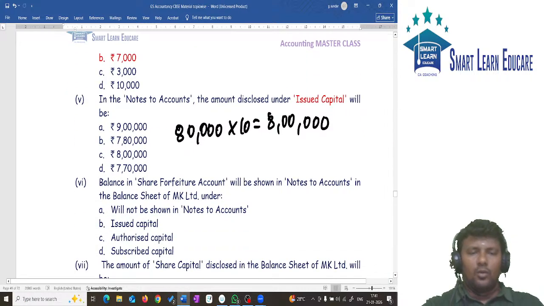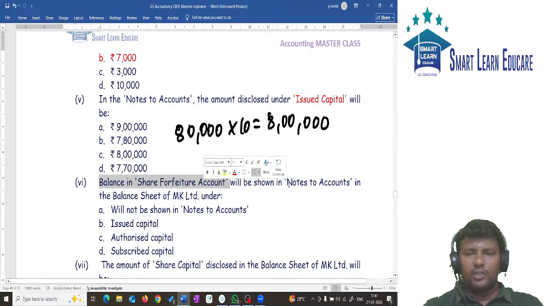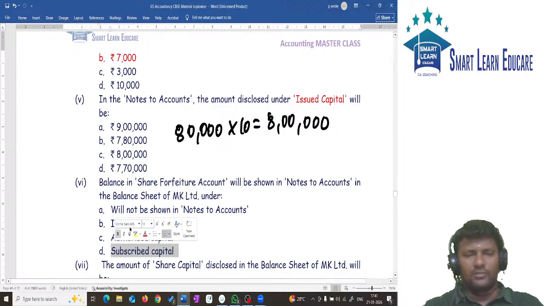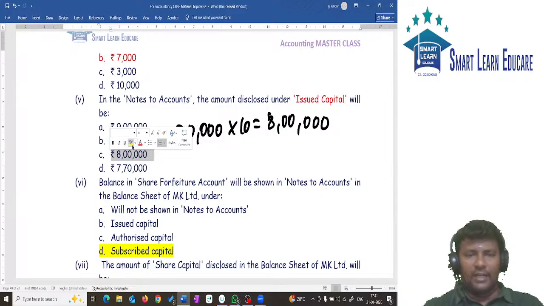Next one. What is the balance in forfeited shares which will be shown in notes to accounts? Same question. Subscribed capital. So the previous one's answer is 8 lakh.